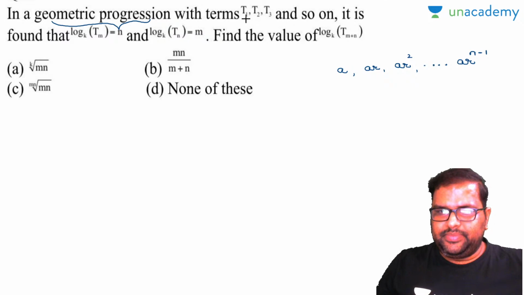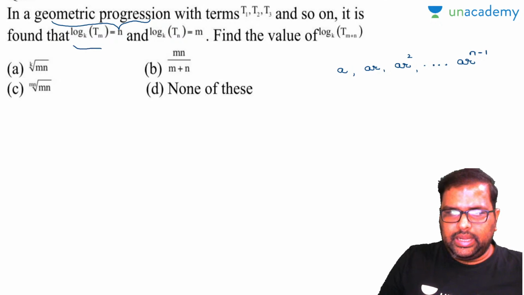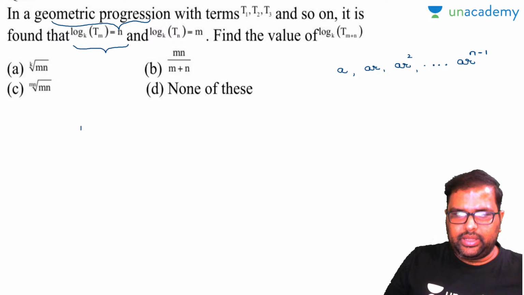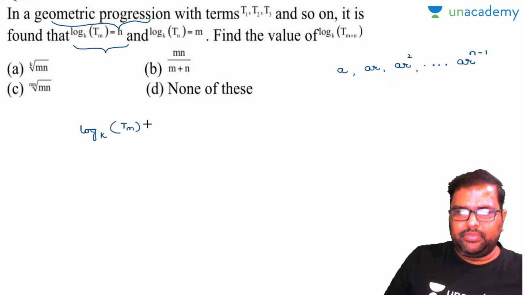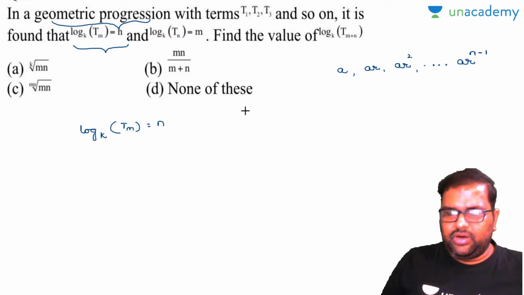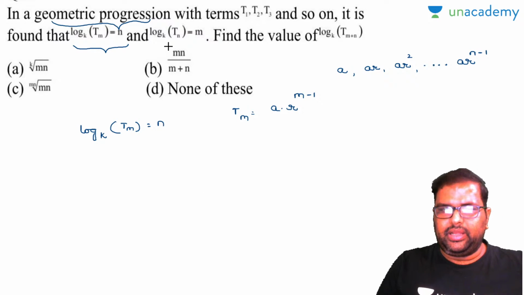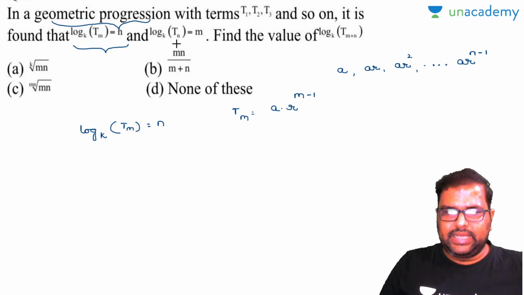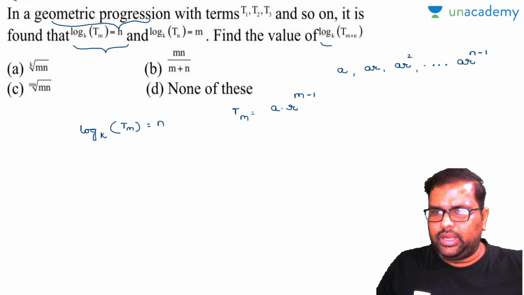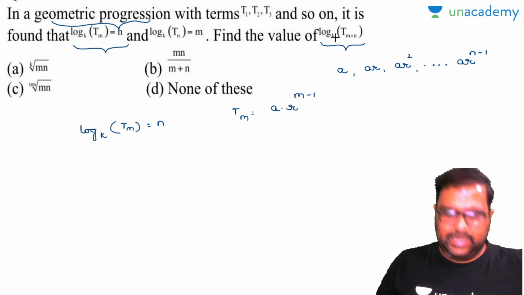So with terms t1, t2, t3 and so on, it is found that log base k tm is nothing but equal to n. Now first of all, in a geometric progression, tm is nothing but a into r to the power of m minus 1. Am I right or wrong? Yes, perfectly. And one more value is given, log base k tn is equal to m, and you are asked to find log base k t(m plus n).